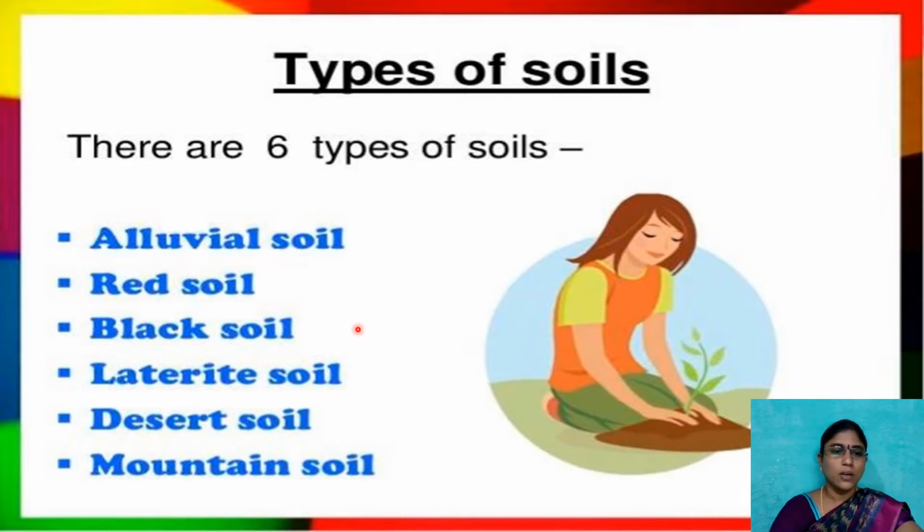For example, to cultivate rice, what do we need? We need very fertile soil. Which soil has the fertility? Alluvial soil. And after that, cotton types. Cotton needs a high temperature, so we use black soil. So different types of soils are useful for different types of crops.